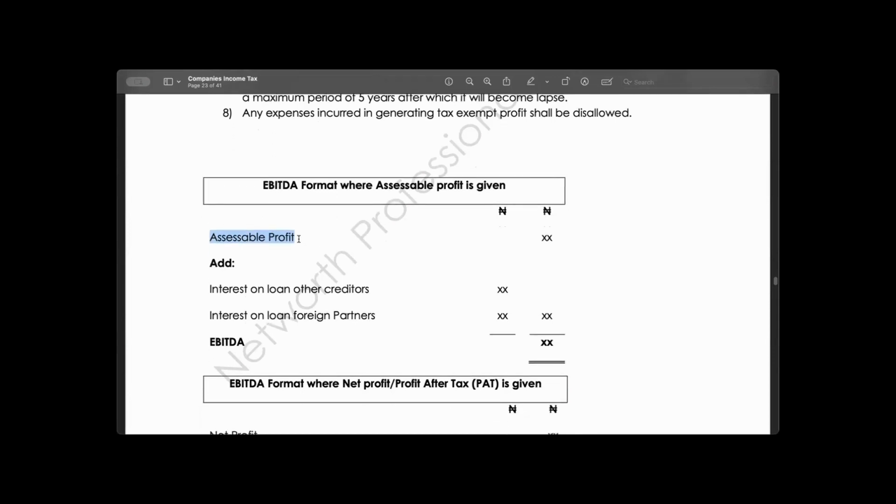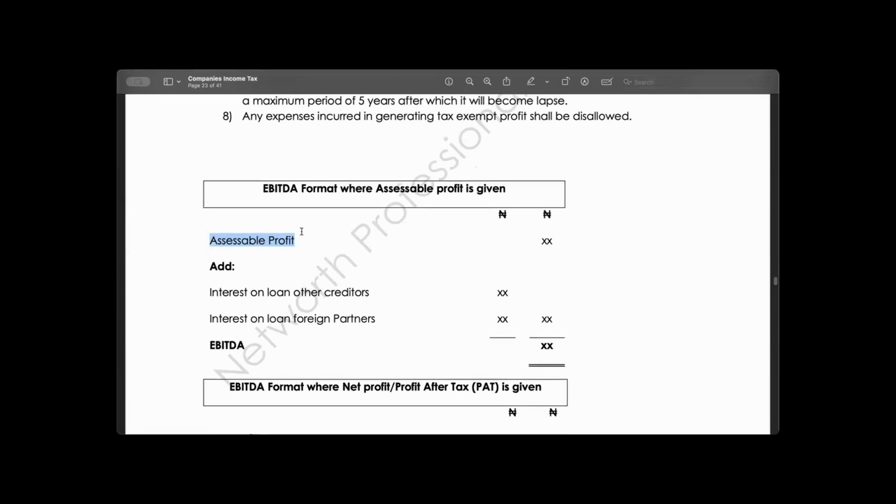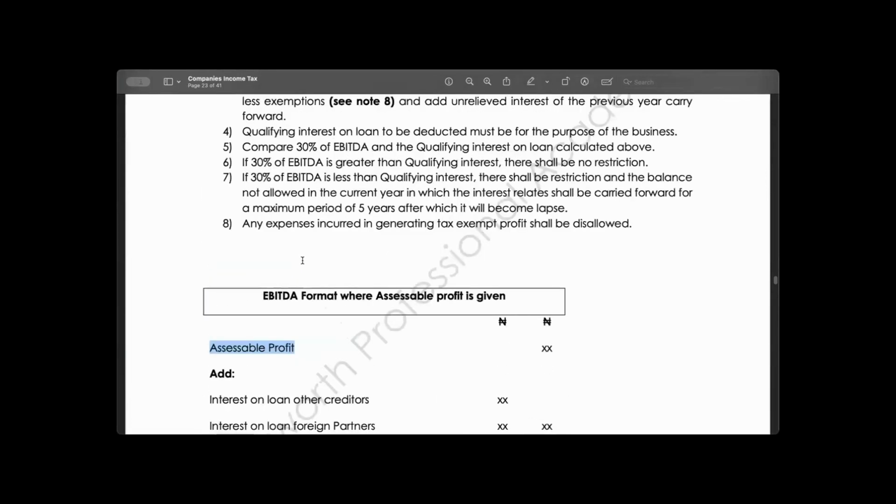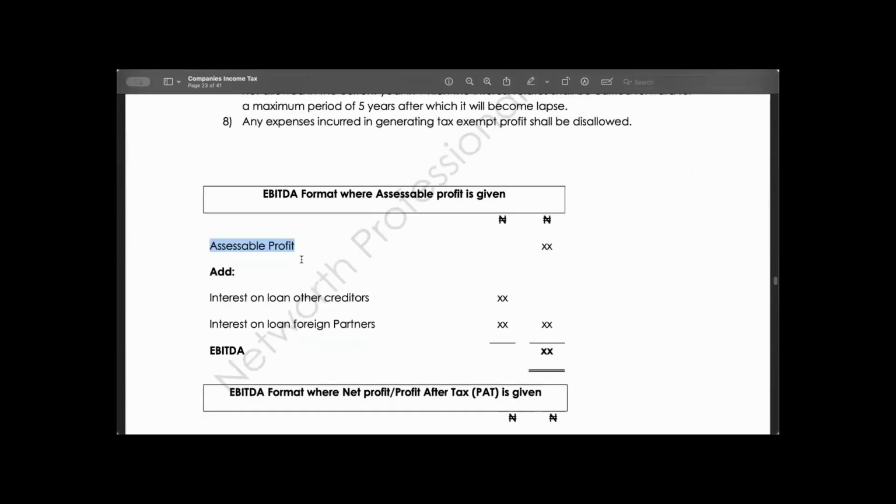We would have deducted all the interest as allowable expenses. Abi, you remember? We would have deducted interest because we believe that interest is allowable. We would have deducted it before arriving at the net profit. That is why we're adding it back, because we want to get earnings before interest, depreciation, and amortization. If we had tax, amortization, we would have added it back. That's why we are not saying add back depreciation again, because before you arrive at your assessable profit, we have